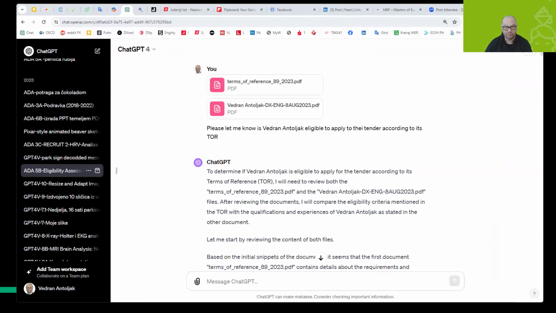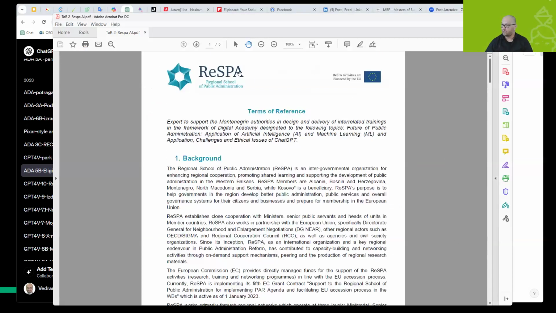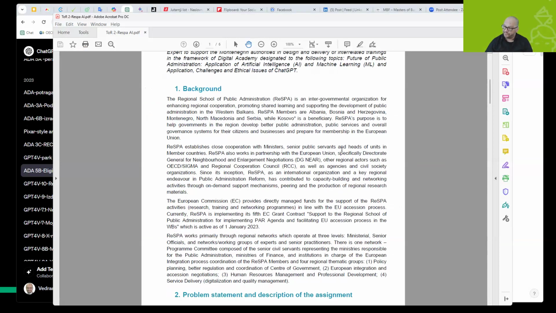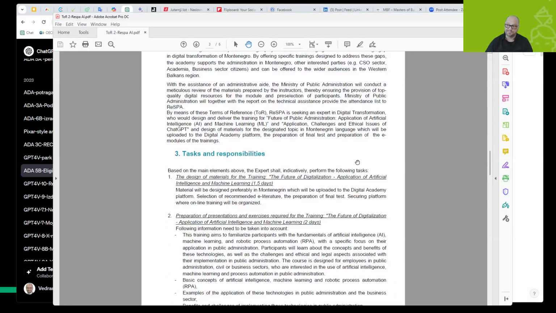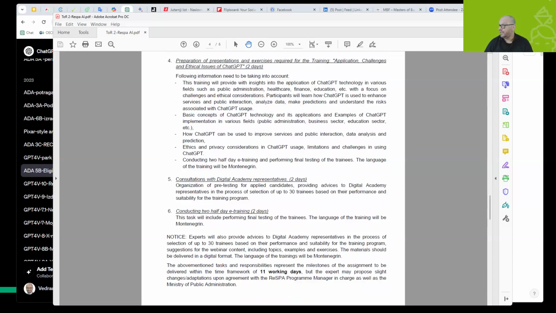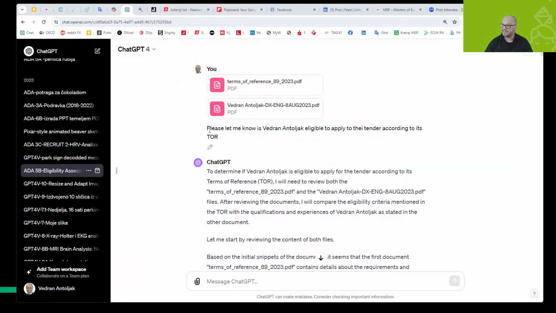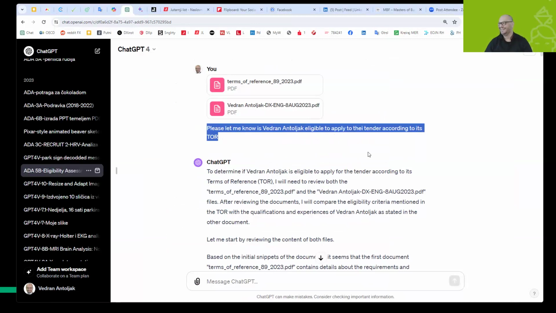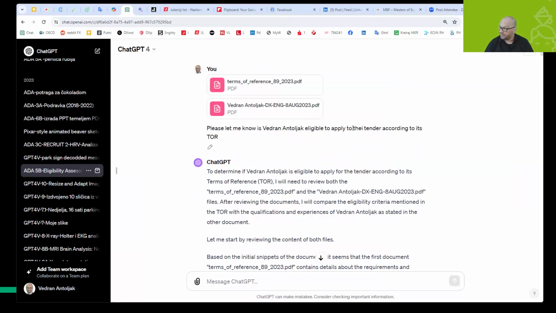And the second document was a TOR that I mentioned for the RESPA, the Regional School for Public Administration. These are the terms of reference set out by RESPA on 6 pages. So I uploaded that as well. And what I asked ChatGPT is very simple: please let me know, is Vedran Antoljagdesvi eligible to apply to the tender according to its TOR? Of course, you will see a lot of typos that I'm making because I have short fingers. But ChatGPT recognized that and is very good at correcting and correctly understanding what I'm trying to say.